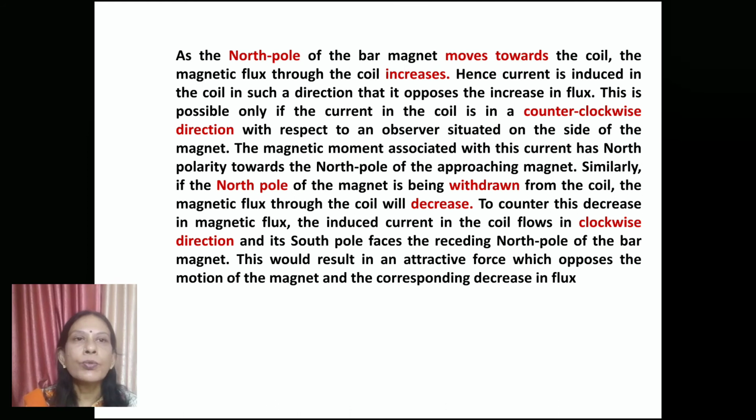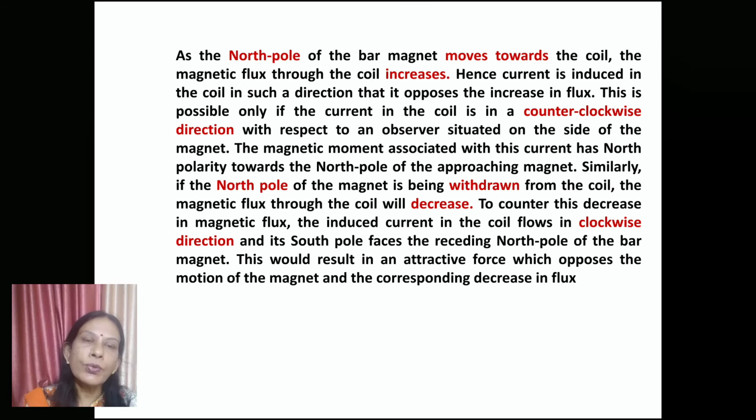As the north pole of the bar magnet moves towards the coil, the magnetic flux through the coil increases. Hence, current is induced in the coil in such a direction that it opposes the increase in flux. This is possible only if the current in the coil is in the counterclockwise direction, with respect to an observer situated on the side of the magnet. The magnetic moment associated with the current has north polarity towards the north pole of the approaching magnet.